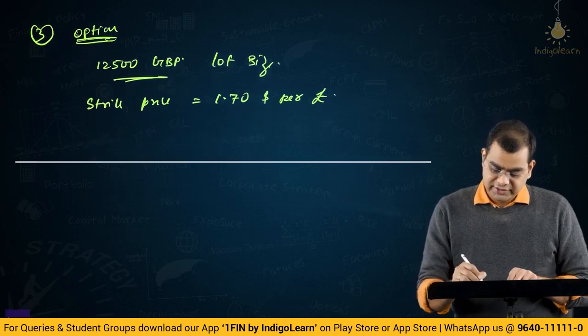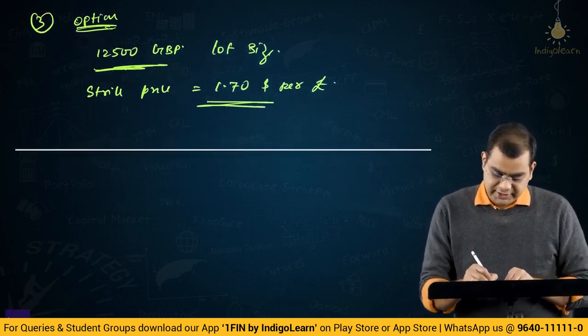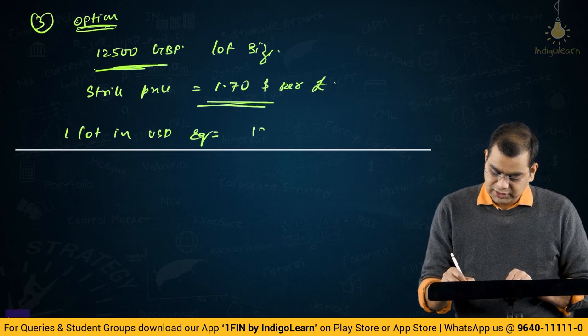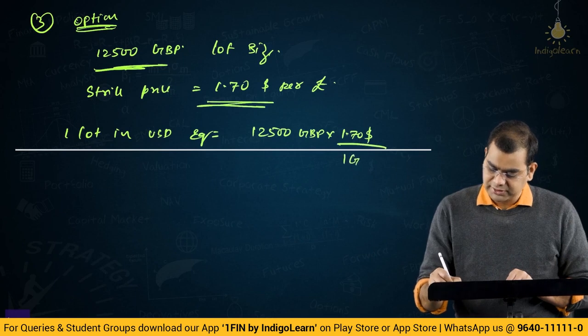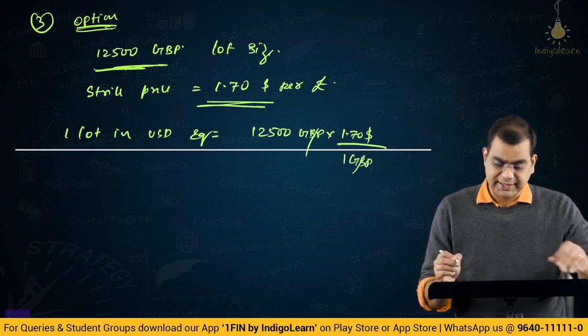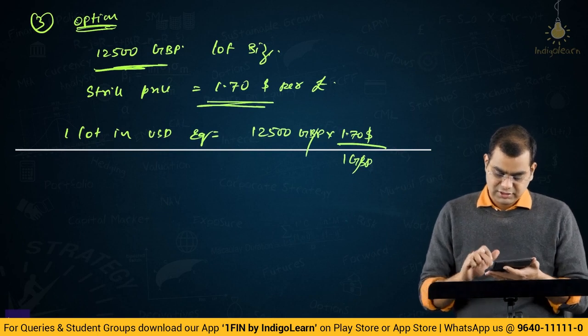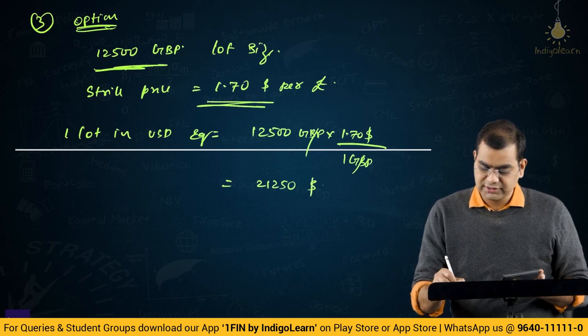Okay, so if it is 1.70 dollar per pound and it is 12,500 GBP, one lot in USD equivalent is equal to 12,500 GBP into 1.70 dollar per 1 GBP. GBP will get cancelled. So 12,500 into 1.7. You will get $21,250 is one lot size.